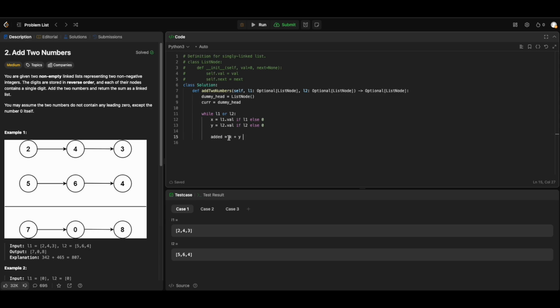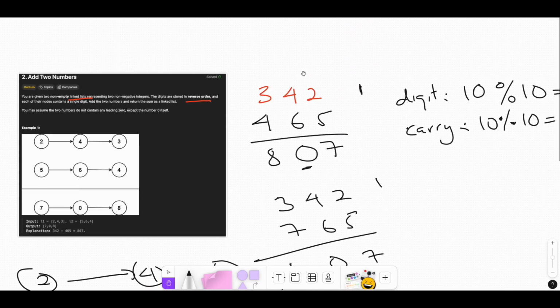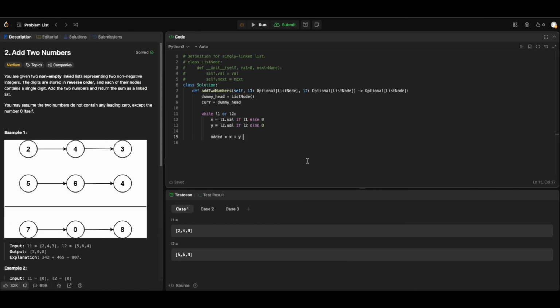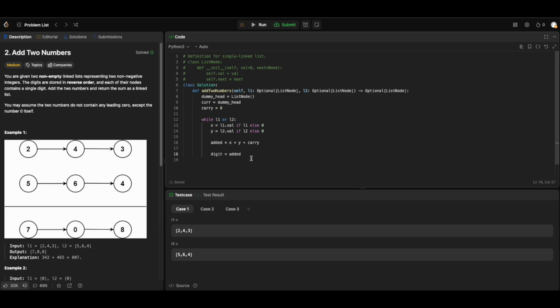But anytime we also need to add the carry. We started with carry at 0, so we set up carry as 0. Then the digit is equal to added modulo 10.